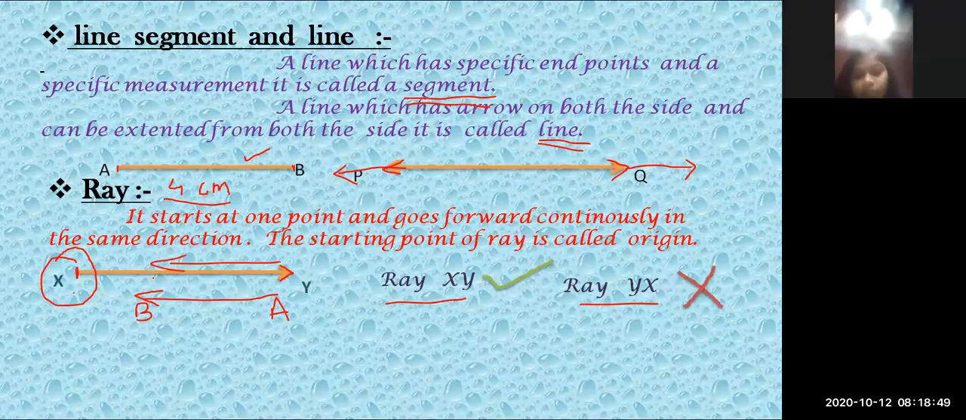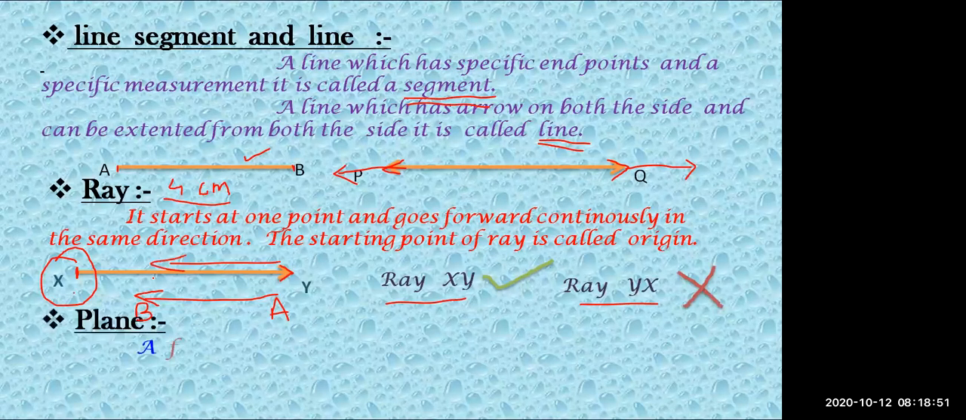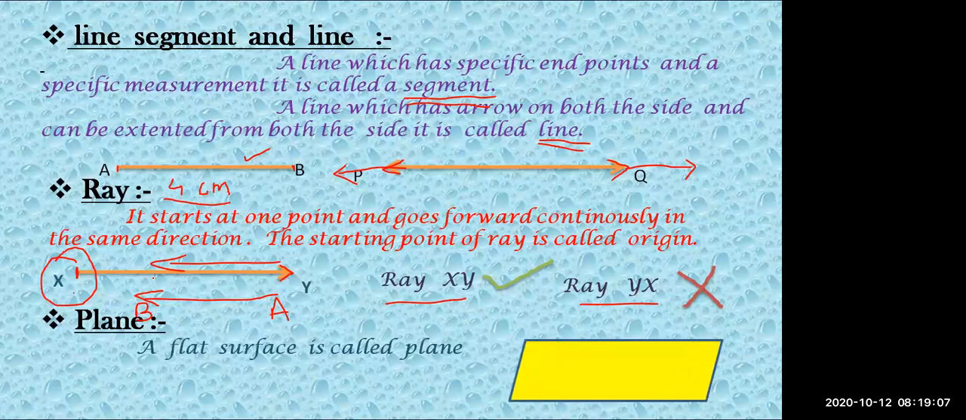Okay. So next is a plane. Plane is a flat surface. Any flat surface like the floor of your home, roof of your home. If it is a plane, let it be of any shape. Mostly it has four sides. Such a flat surface is called a plane. So here you can see a plane.